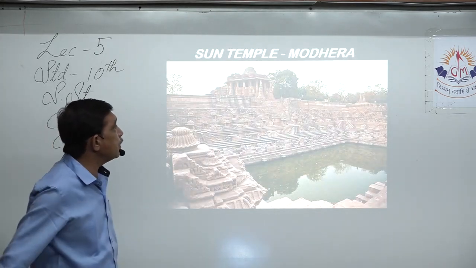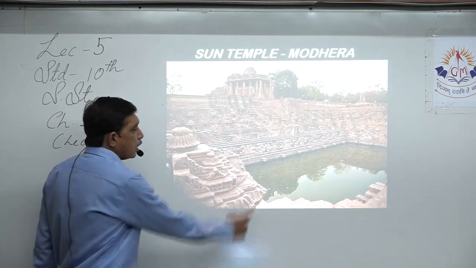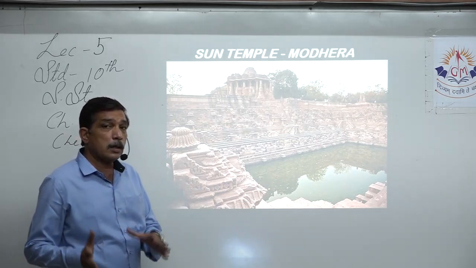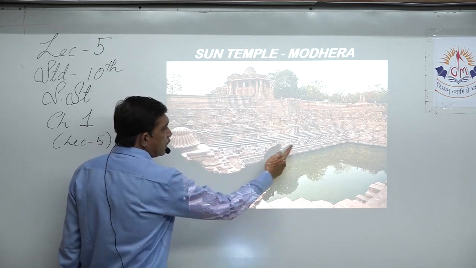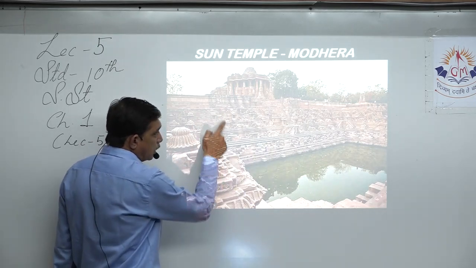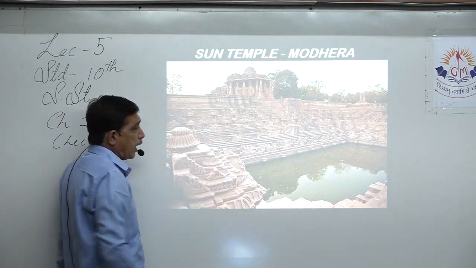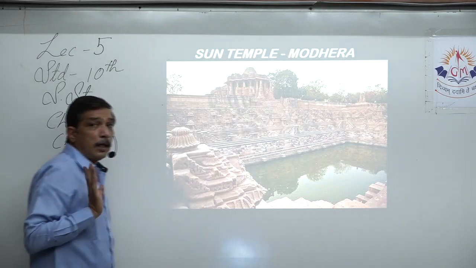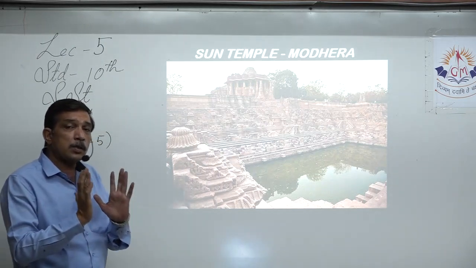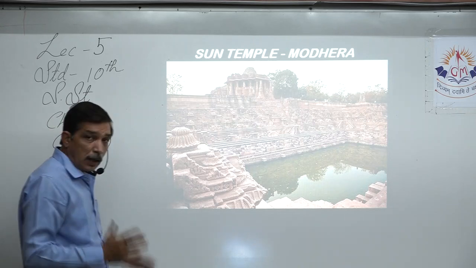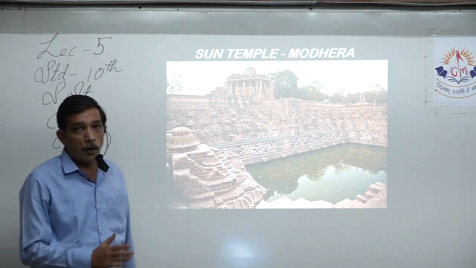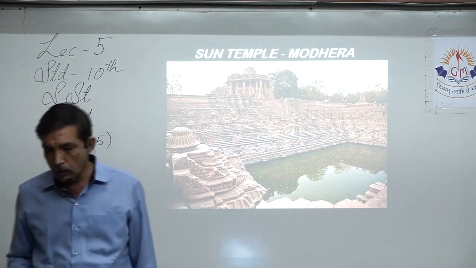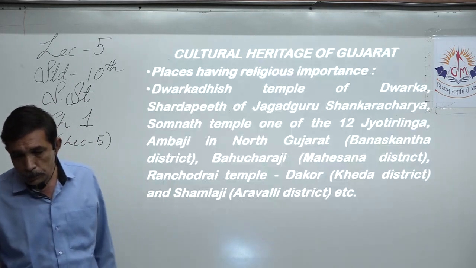They have the Sun Temple. This is the Sun Temple, and this is the Kund, or in English it's called a tank. And surrounding the tank, you can see mandirs lined up. They are actually the steps to come down to the tank, but we can say they are 108 in number. 108 small temples, yes, having idols also inside them, and this is the Sun Temple. Yes, we'll learn about it in detail in one of the succeeding chapters.